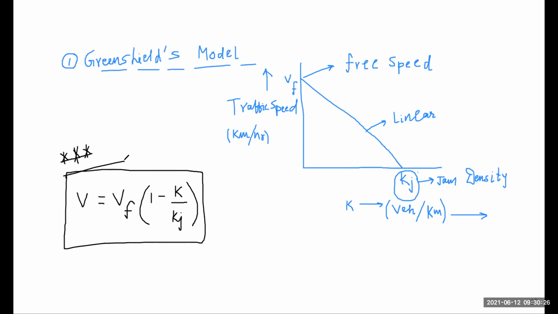This relation comes from observation. This is our observational value.